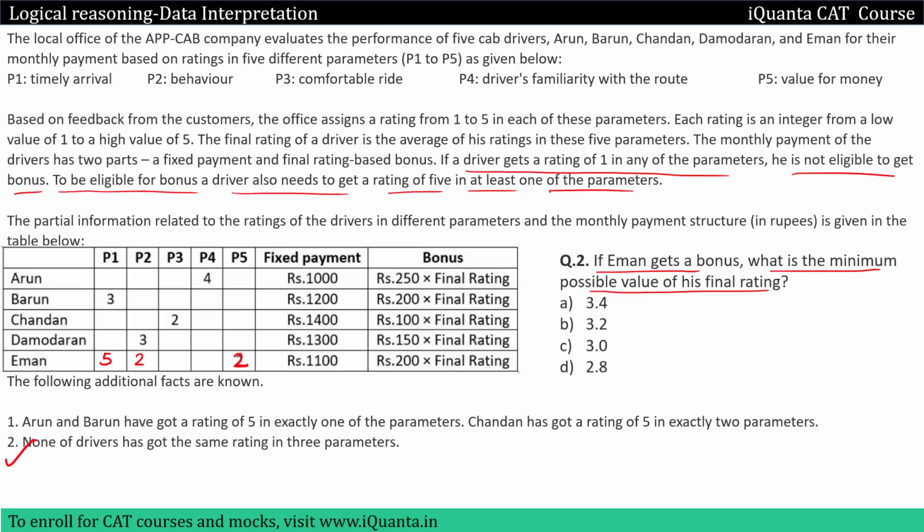What is the next rating that can be given to Iman in P3 and P4 so that the final rating is minimized? The next minimum rating which can be given to Iman is 3, right? So I will give a rating of 3. Again, I can give a rating of 3 to Iman in P4 because this is not violating any conditions. So now I have the ratings of Iman in all the 5 parameters and we are satisfying all the conditions given. Okay, so let us try to find out the final rating. Just find out their average. So we have 5 plus 2 plus 3 plus 3 plus 2 divided by 5. So 5, 6, 11, 14, 16... 15 divided by 5, we get 3. 3 will be the correct answer to this question.